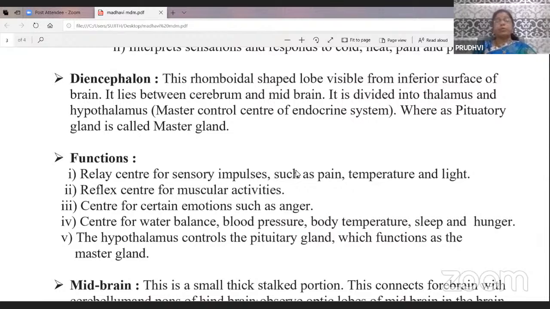So this hypothalamus is known as the master control center for endocrine glands. Why? Because the hypothalamus contains the pituitary gland, one of the endocrine glands. Pituitary is the master gland of all endocrine glands.